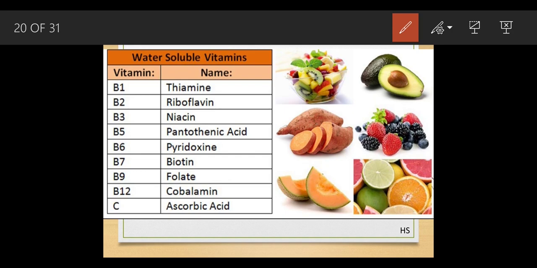Vitamin B1 is there in your syllabus, B2 is there, B3 is there, B5 is there, B6 is there, B11 is there, but in this slide you don't have a B11. B12 and C is there. Biotin and folate is not there. So I'm just going to give a shortcut to you. This is B1, B2, B3, B5, B6. Instead of B7 and B9, I'm going to make it B11.